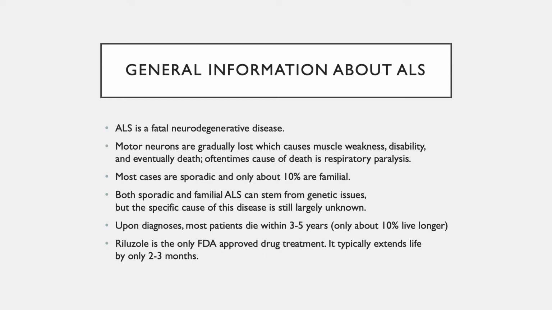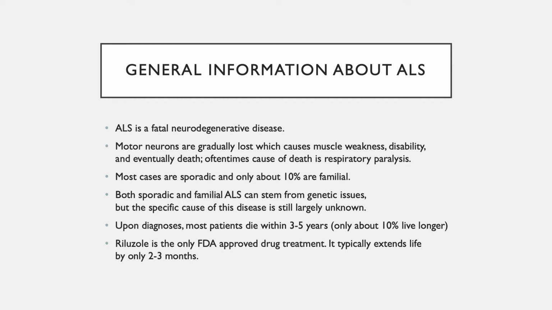So as you see, most of these cases are sporadic. Only about 10% are found to be familial, but both sporadic and familial cases of ALS can stem from genetic issues. The cause of this disease is still largely unknown. There's no cure. So upon diagnosis, you typically see patients die within 3 to 5 years.